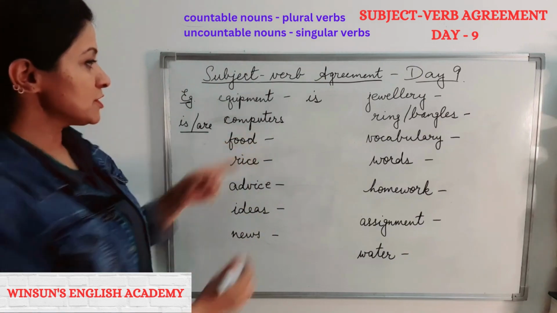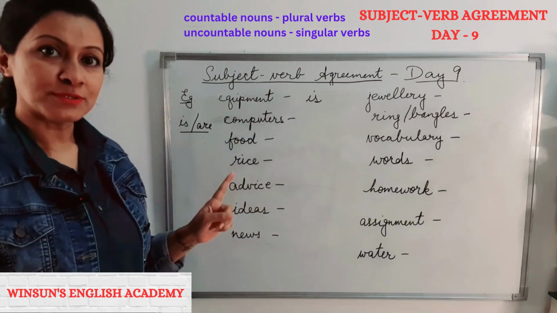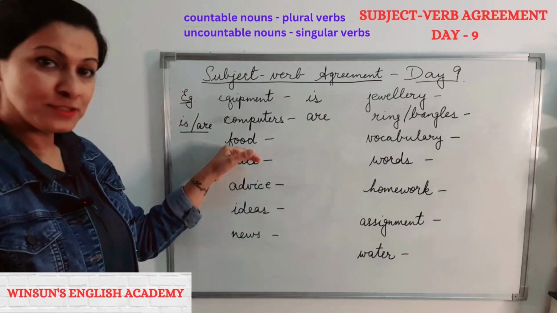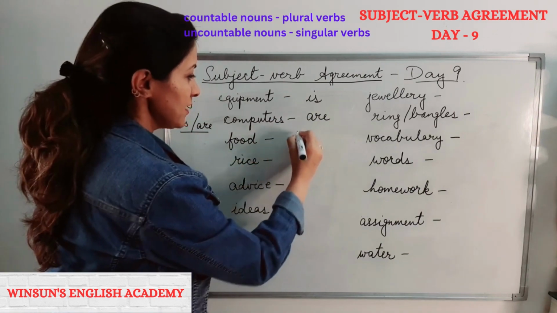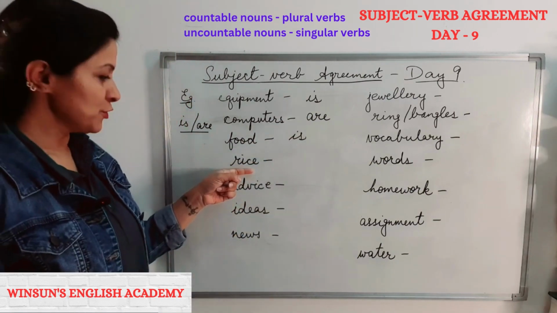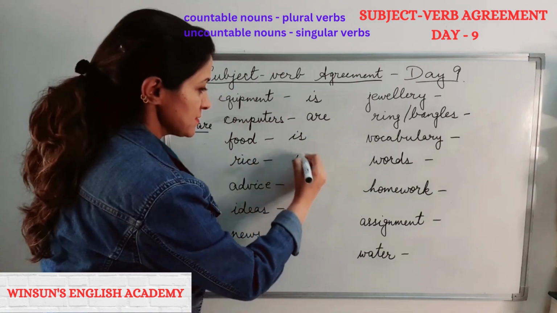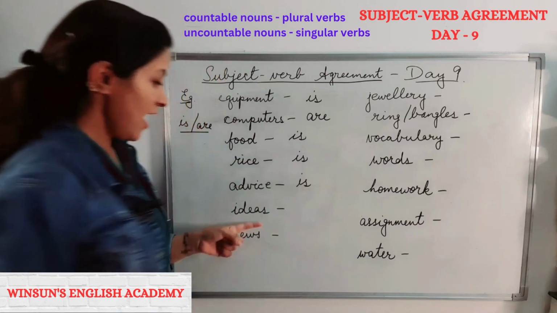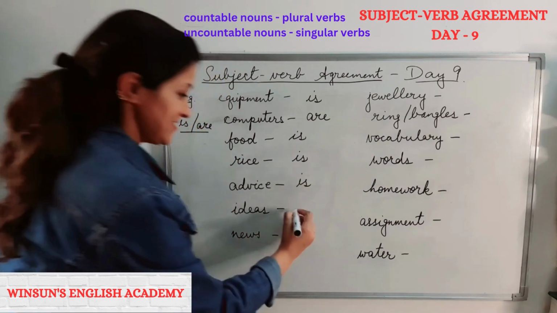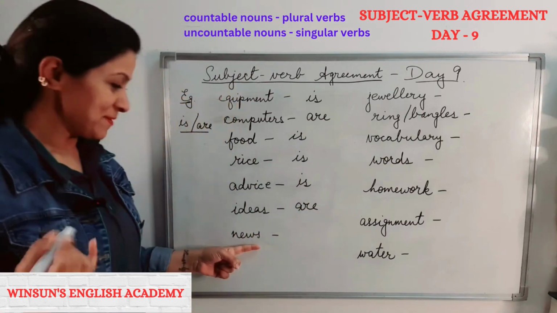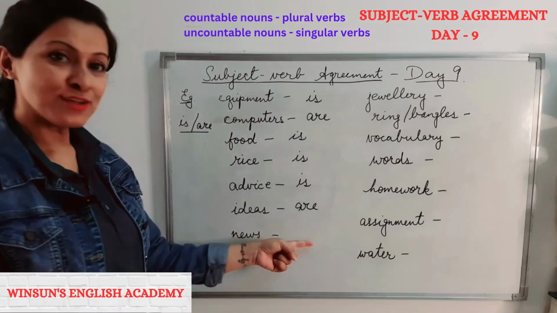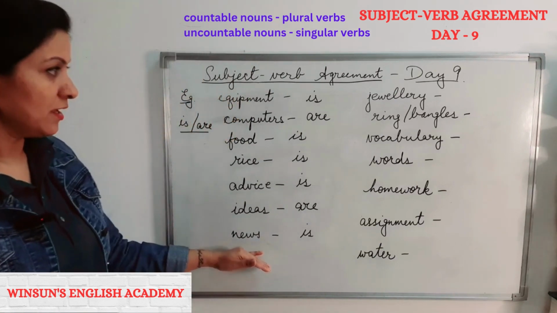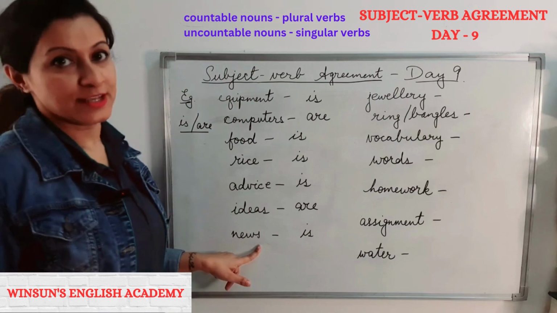Now, computers. Countable, uncountable? Countable. Food. Can we count? No. So food is. Rice. Can we count? No. It's uncountable. Is. Advice. Is or are? Is. Ideas. Right. Are. Quickly, come on, I'm liking the speed. News. Is or are? Is. We'll have a class on this as well. Words with S, but they are always singular.